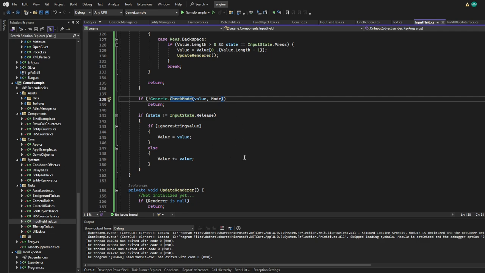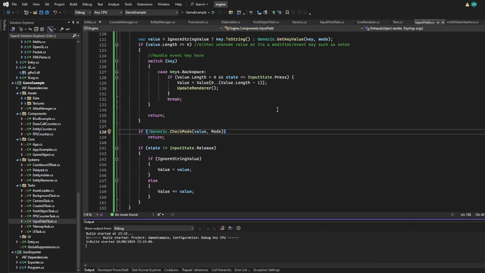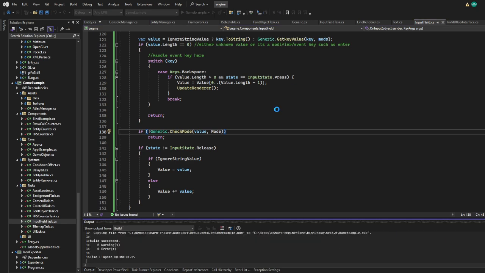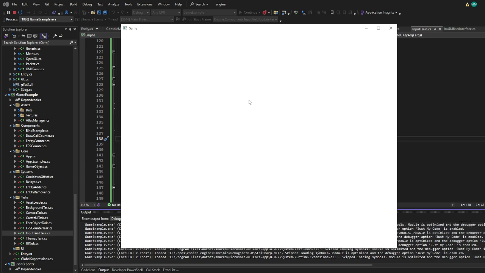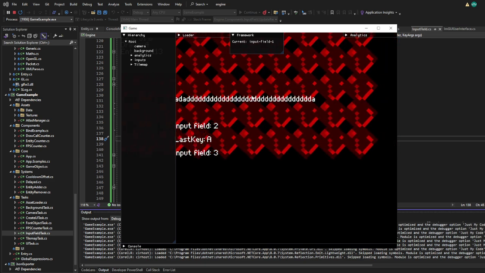So pretty much it just sets the value if it's not released. So when it's repeating, I can show you, when it's repeating or when it's pressed down, it would just type. So 1, 2, 3, and it does that.